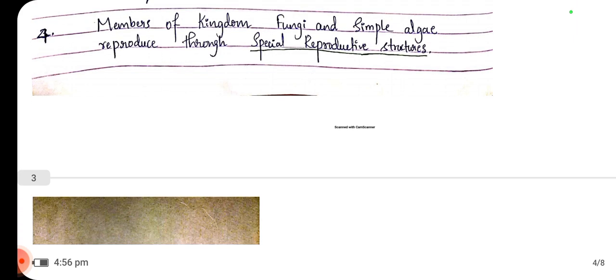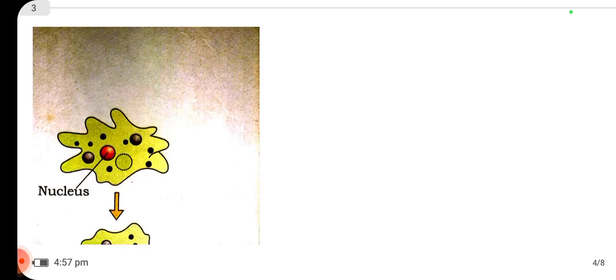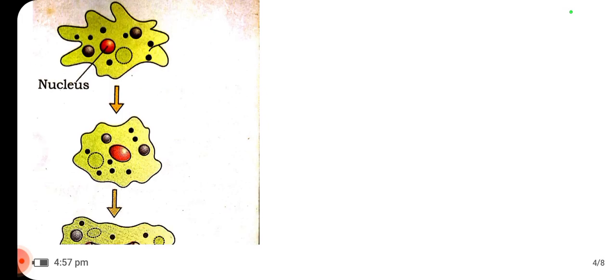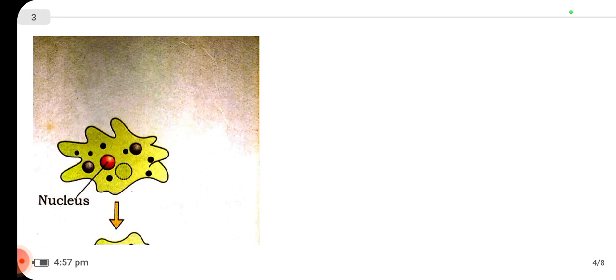Members of kingdom fungi and simple algae reproduce through special reproductive structures. So organisms which are included in fungi and simple algae reproduce through some of the reproductive structures. We will just go through those reproductive structures. I said we talked about